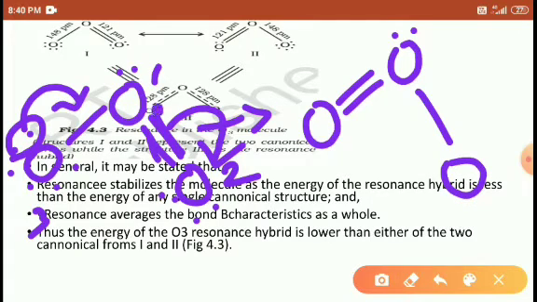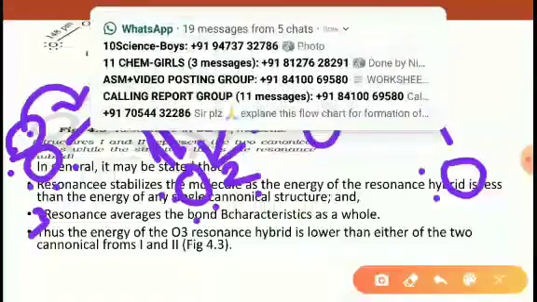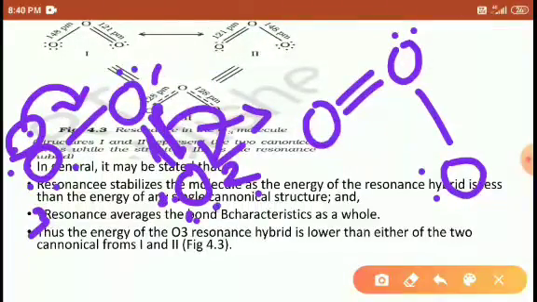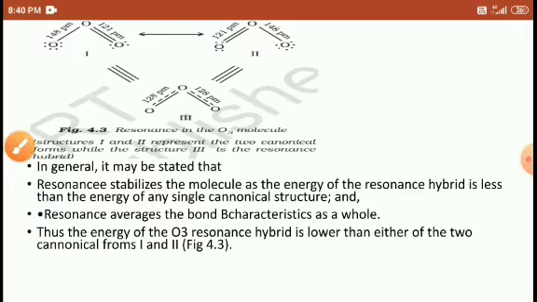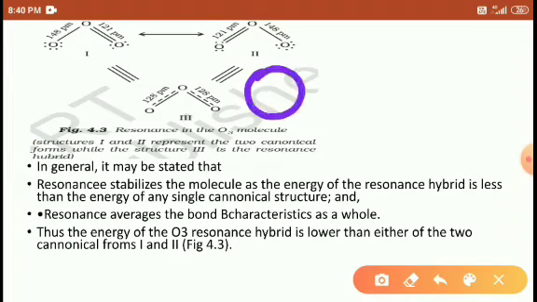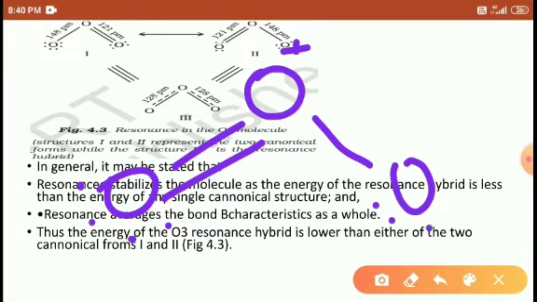This pair of electrons is again accepted by the second oxygen atom. The earlier one had only 4 valence electrons, 1 2 3 4, and here now it has 6 valence electrons. Right, students? So the one with 6 valence electrons now becomes 4 valence electrons. It is a negative charge, and this is a positive charge, this is a neutral charge. Right, students? So why the different charges are developed here, I will tell you. This is the first oxygen positive, this is neutral, and this is negative.